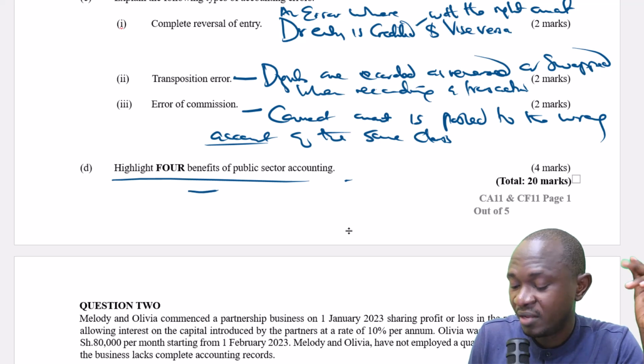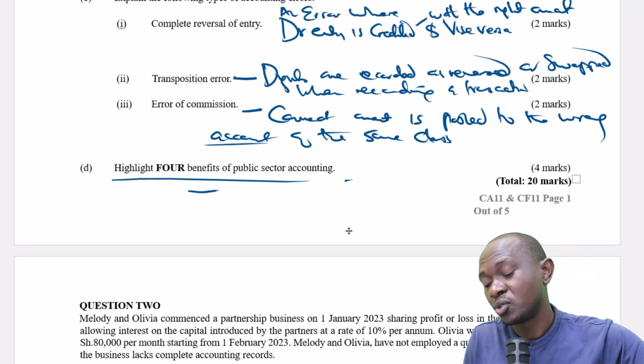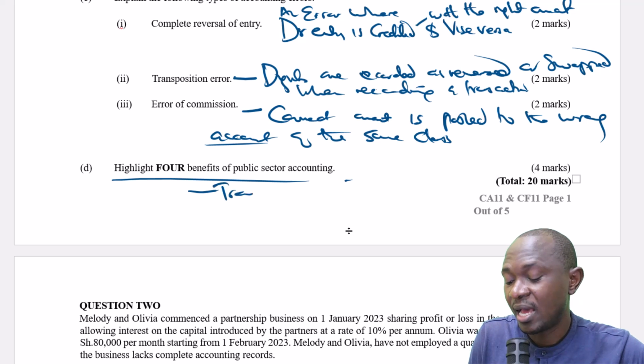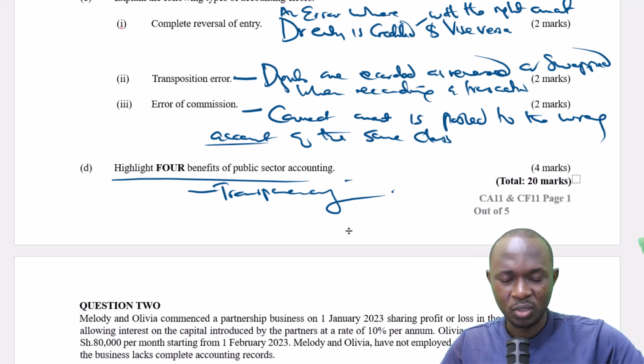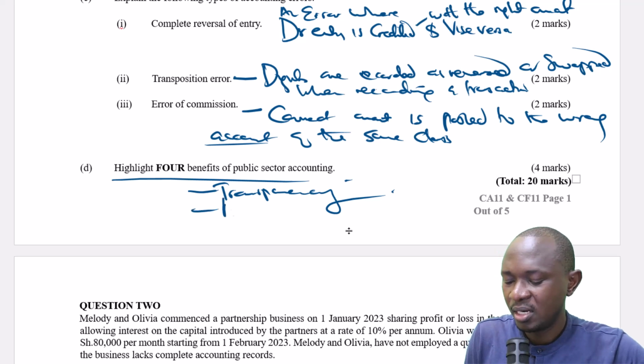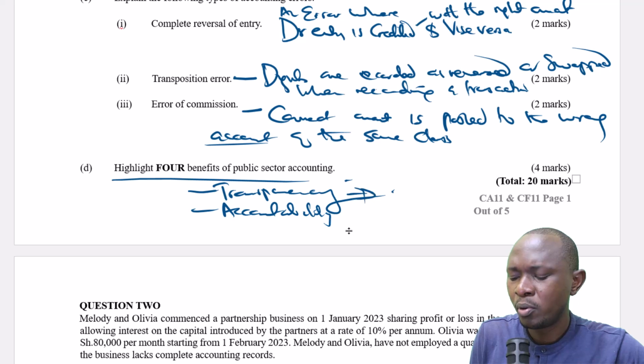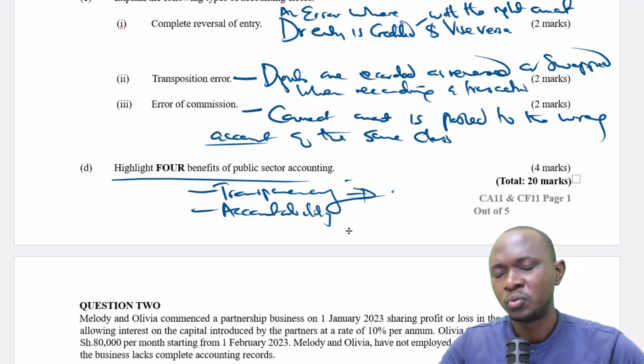The 4 benefits of public sector accounting: the most obvious one is that it enhances transparency. The transparency of public sector accounting is on another level, which is commendable. Transparency is very important, in the manner that other stakeholders are able to see what you are doing.